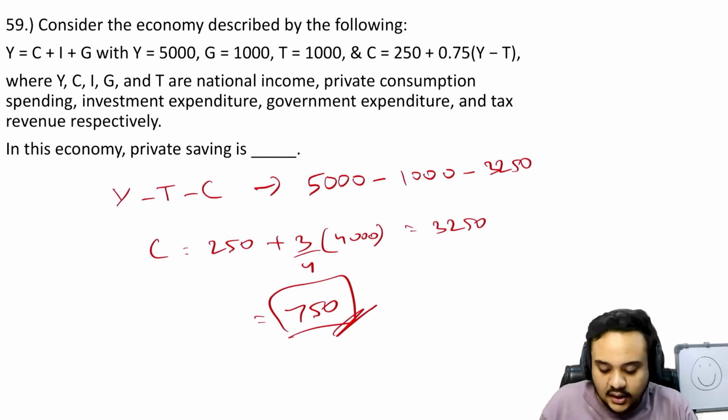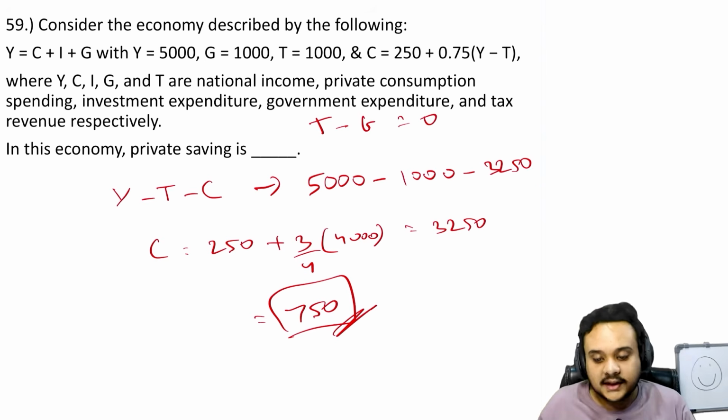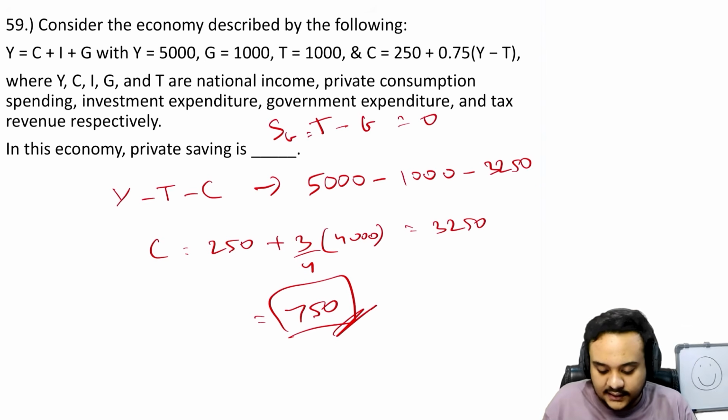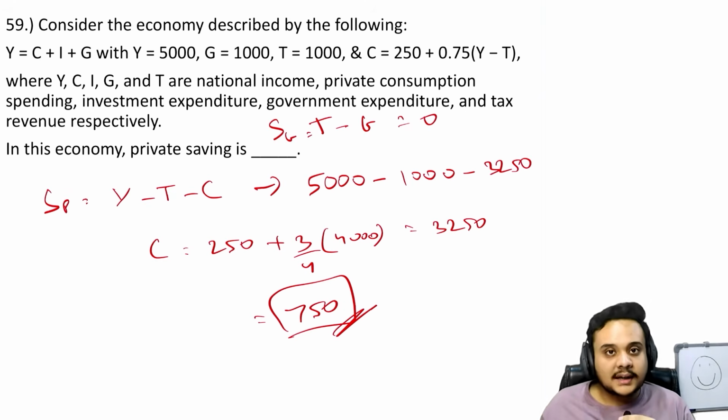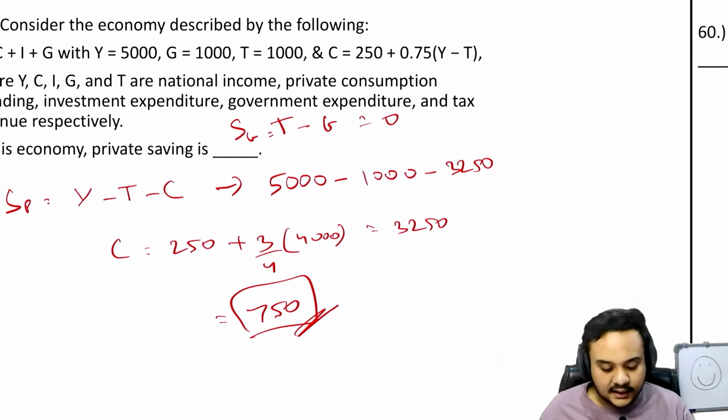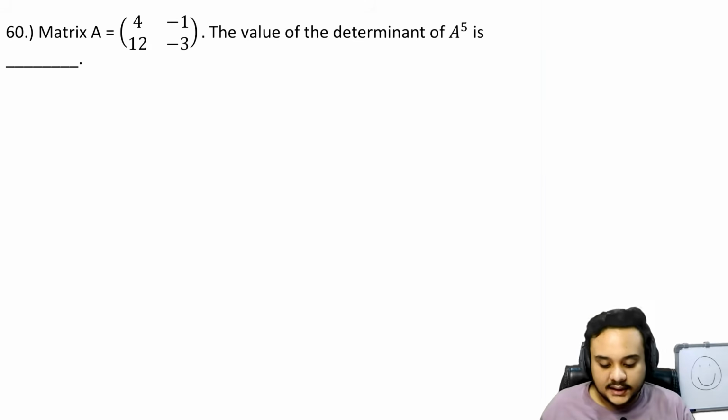For public, for the government, what is the revenue? It is tax, and minus what is their expenditure? It is the G. So in this case, the government savings or SG is 0, and SP in this case has already been found to be 750, right? Very easy, right? I mean, these questions in the two marker space of the numerical type questions are like a gift for us, right? They're very easy.